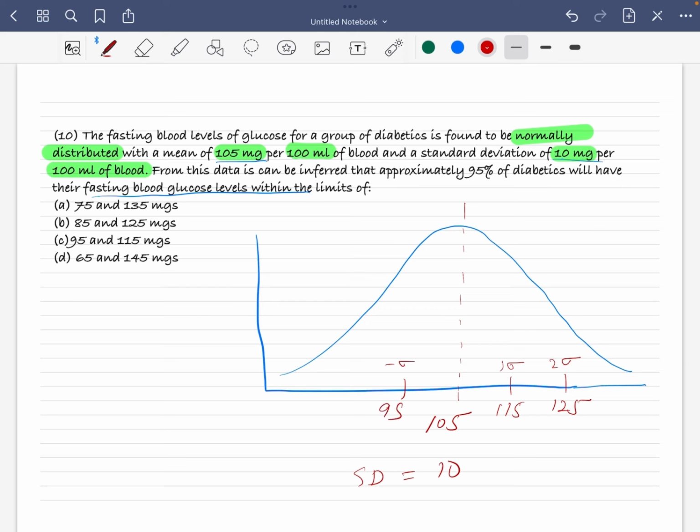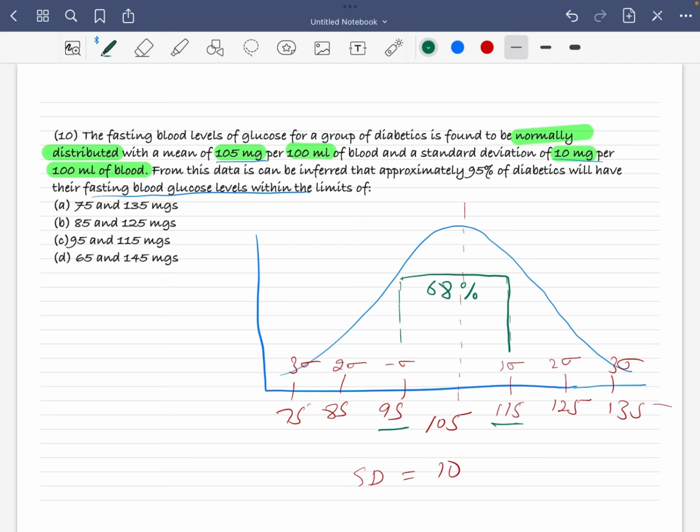This is minus 2 sigma, which is 85. Then going further back, 3 sigma is 75, and on the other side 3 sigma is 135. Very easy. These are values you have to remember. All the people between your minus first sigma and plus first sigma, from 95 to 115, constitute 68% of the people.